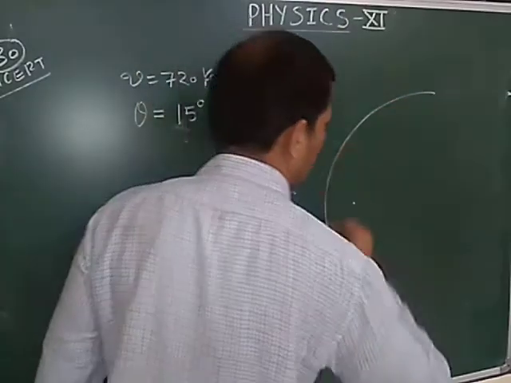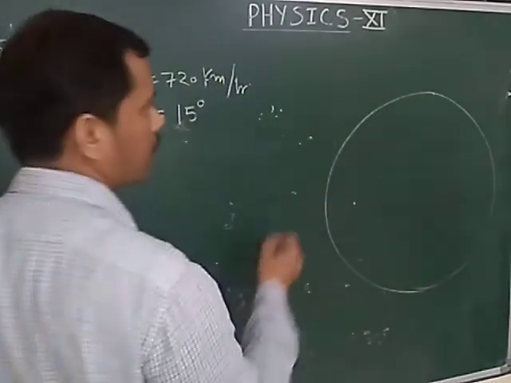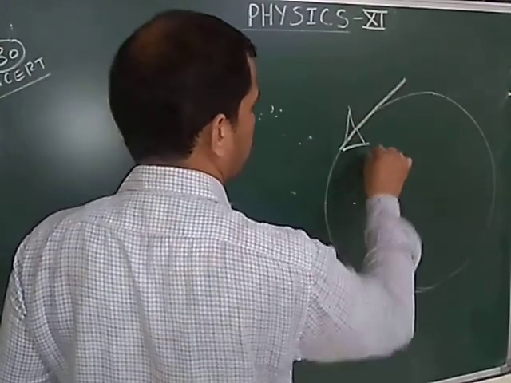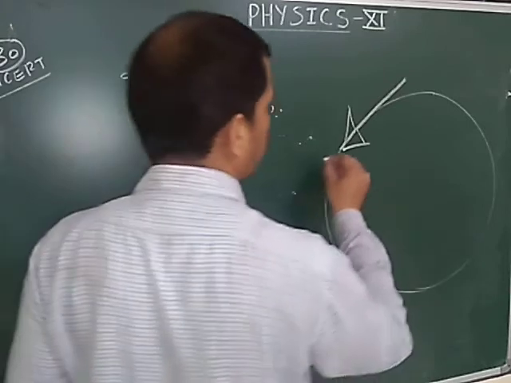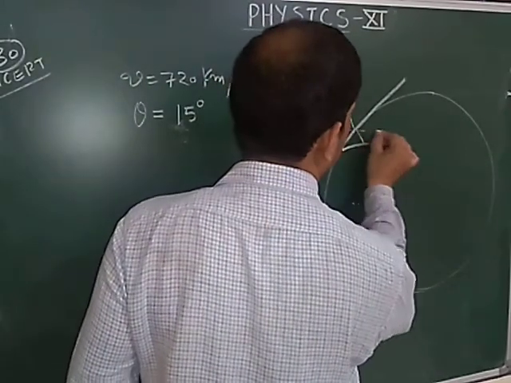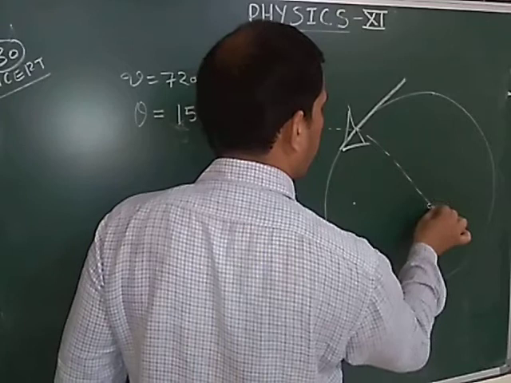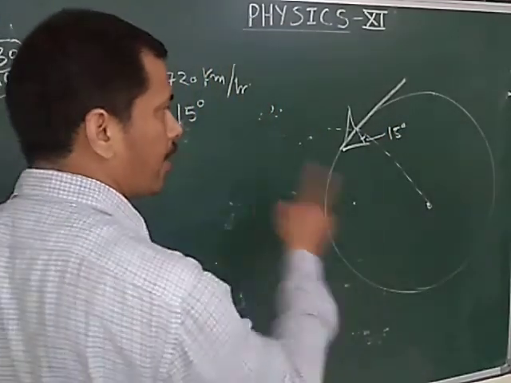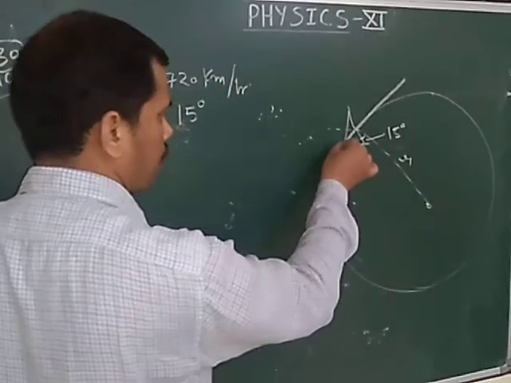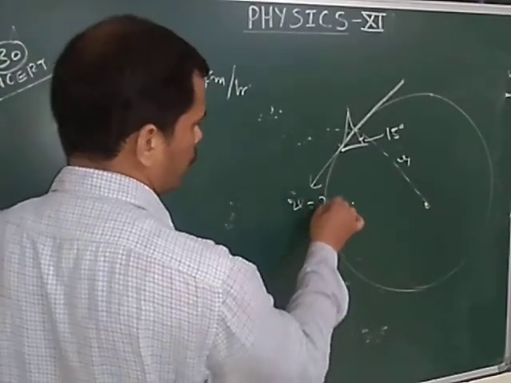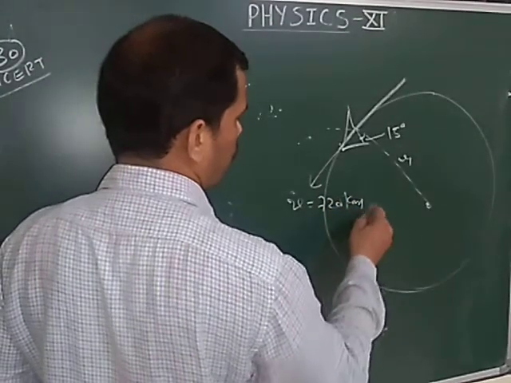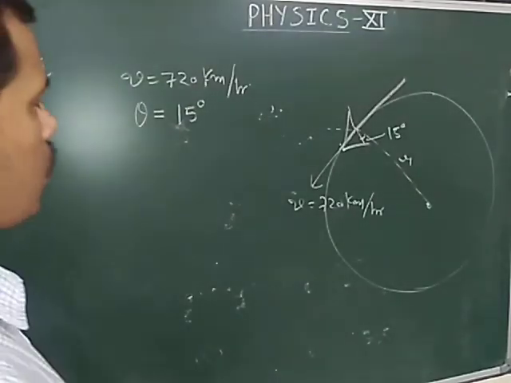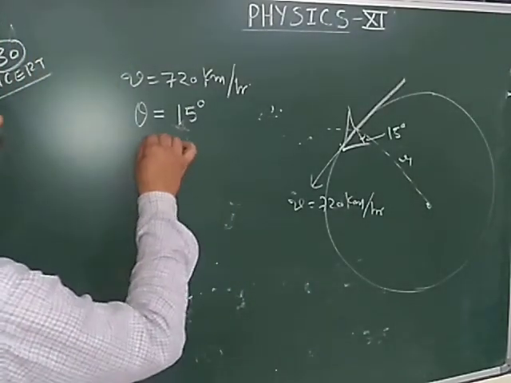यानी अगर मैं कंसीडर करूं ये सर्कुलर पाथ है, सपोज दिस इज एन एयरक्राफ्ट, these are the wings of the aircraft, and these wings while it is moving are making an angle of 15 degree with the radius of the circular track, and this is moving with the speed of 720 किलोमीटर पर आवर. ठीक है, तो in this case we have to calculate the radius of the path.